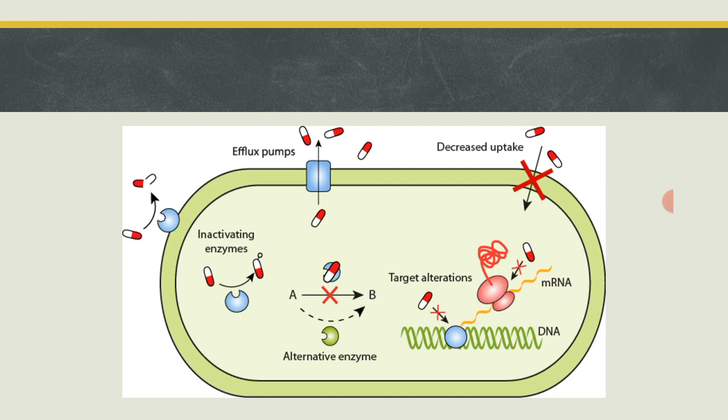So these are the mechanisms present in bacteria that can be used by the bacteria or the pathogens to produce resistance against specific antibiotics, okay. These are the 5 main mechanisms used by the bacteria or the pathogens to develop antibiotic resistance, right?